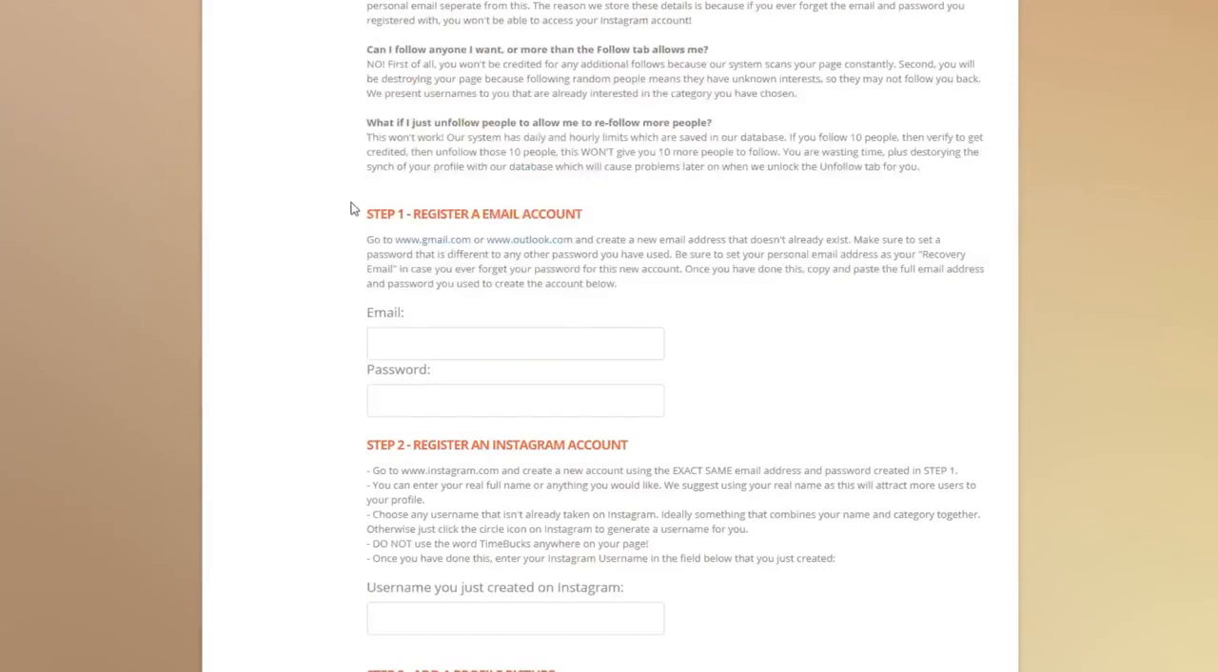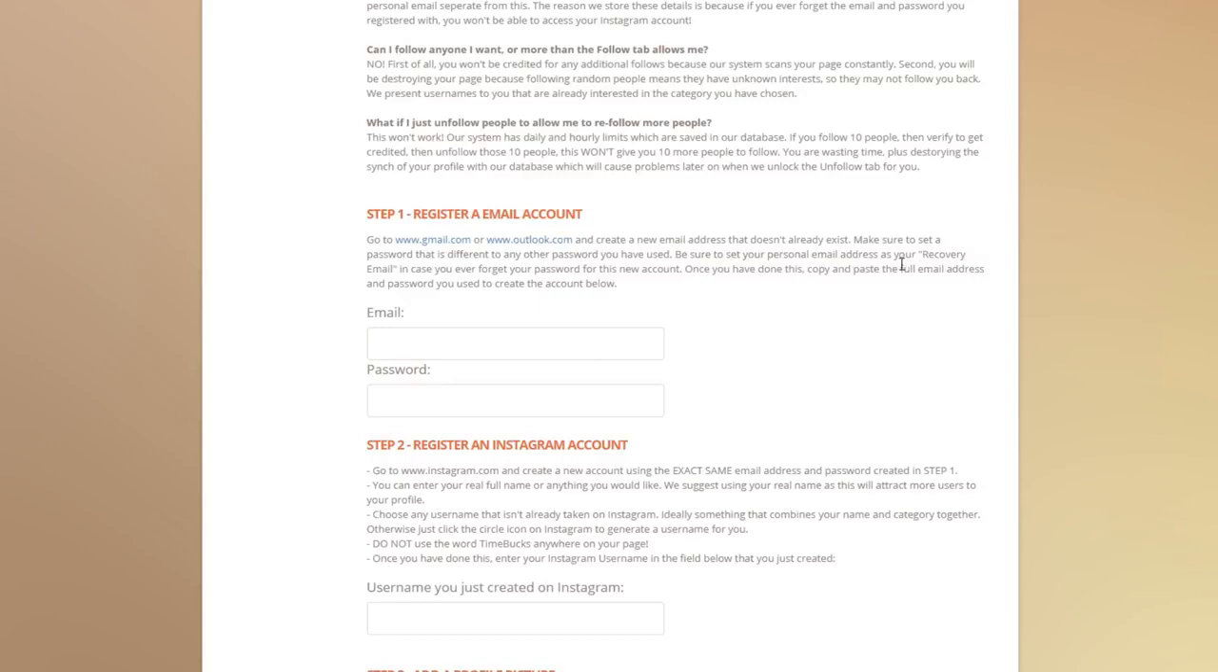Okay, so the first thing you need to do is register an email account. So just go to Gmail or Outlook and set your personal email as your recovery email. That way, if you ever forget your password to this account, you can just use the emergency recovery method, and it should send the password to your personal email.